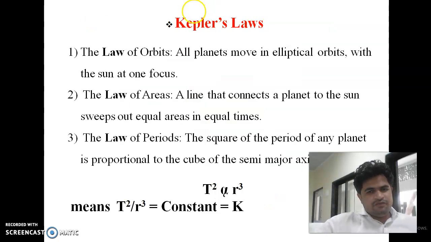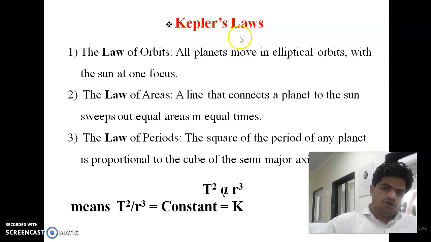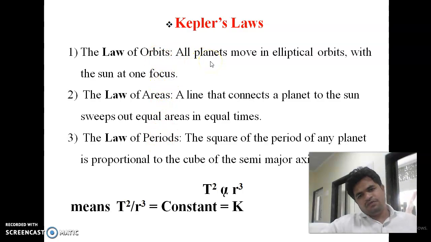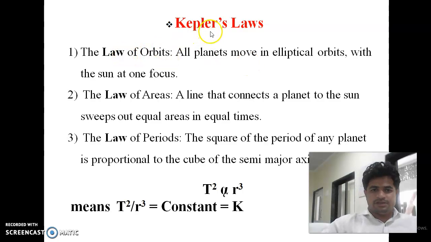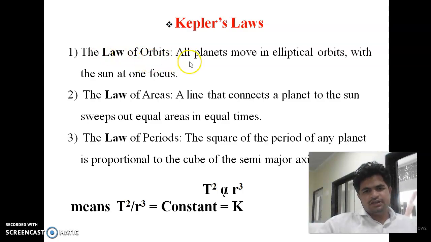The next and very important topic is Kepler's laws. Kepler's laws depend on three main concepts: orbits, areas, and periods. We can see these three laws here in short. The first law is known as the law of orbits. This law suggests that all planets move in elliptical orbits with the sun at one focus.